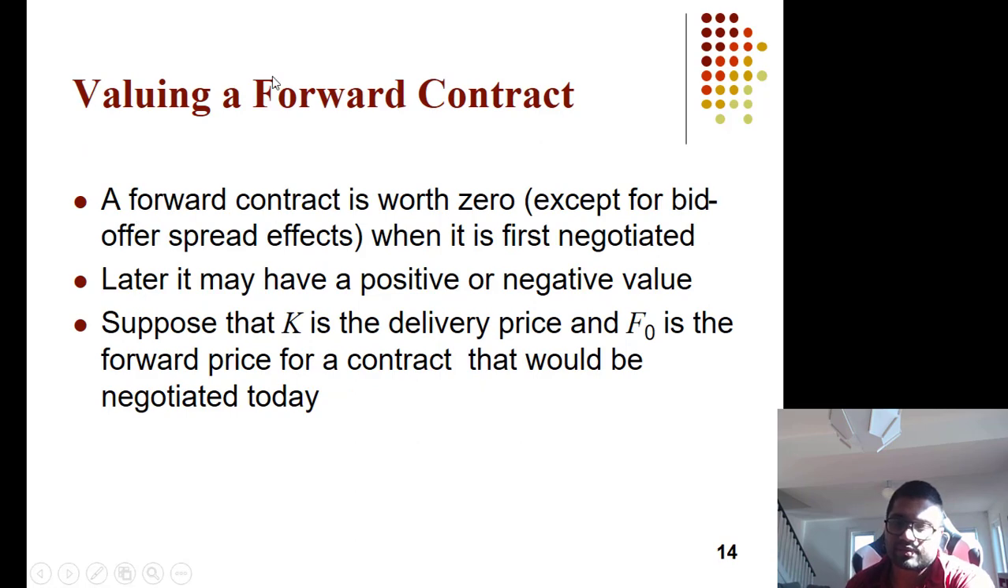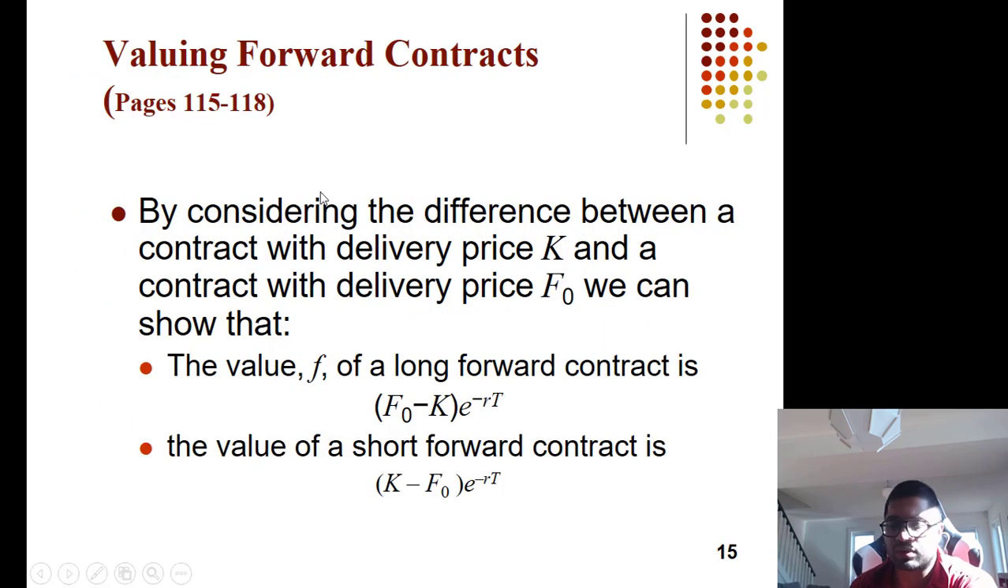Whenever we are valuing a forward contract, a forward contract is worth 0 when it is initiated, but later on it may have a positive or negative value. So if K is the delivery price and F0 is the current forward price, then we saw how to calculate that.